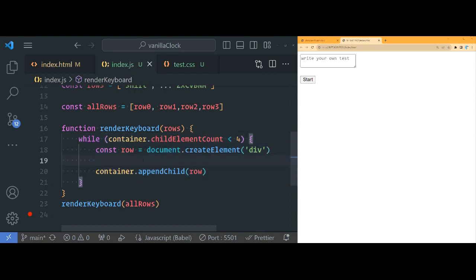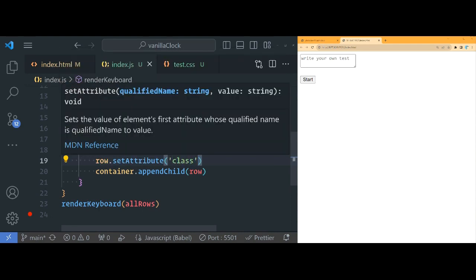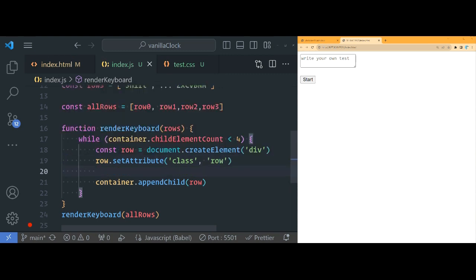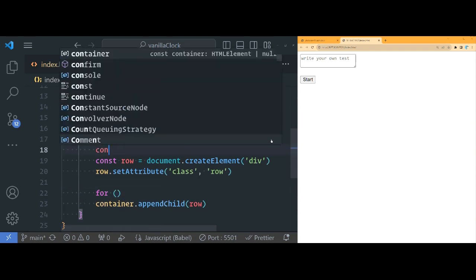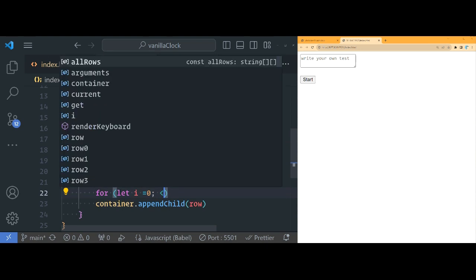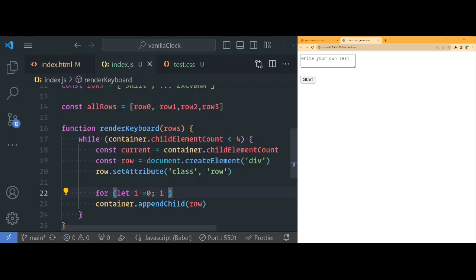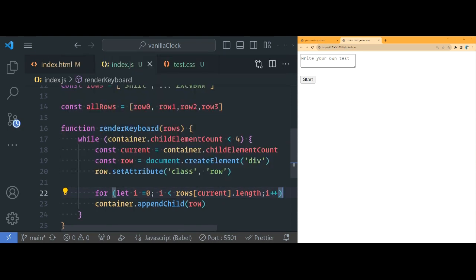Okay, let's give this row a class. Let's do row.setAttribute class, and they're going to be called row, of course. Now, inside of this while loop, we're also going to do a regular for loop. But before that, let me do const current, which is the current outer index that we're on, is actually the same as container.childElementCount. So in here, let i equal to 0. We're going to run this as long as i is less than rows at current index that we're on dot length. And then, of course, i plus plus.